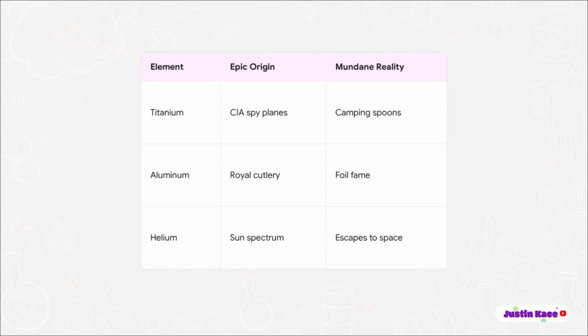And today, we use it to make ridiculously expensive camping spoons. Or how about aluminum? Before we figured out how to easily extract it, it was literally rarer and more valuable than gold. Napoleon III served his most honored royal guests with aluminum utensils, while the regular peasants used gold. Now, we wrap our leftover pizza in it and just toss it in the trash.